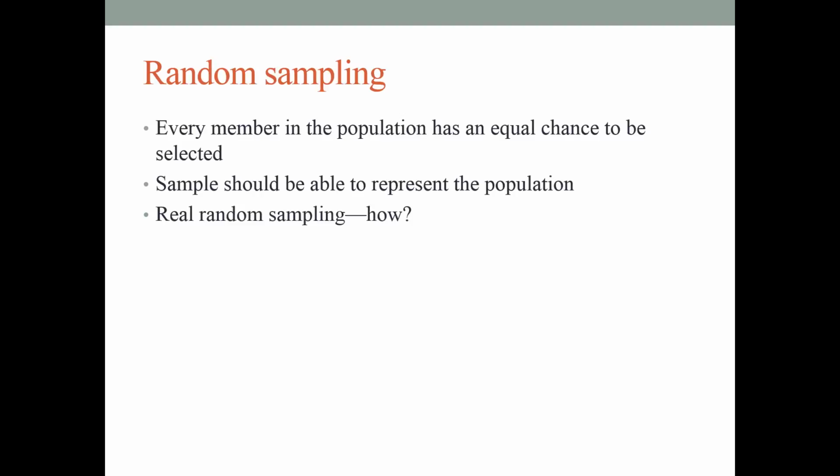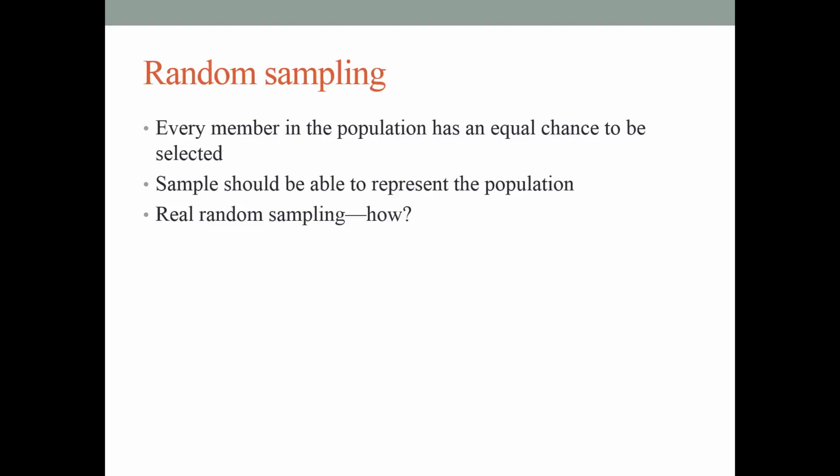Now, how do we do real random sampling? So, for example, if we want to survey, the research question is how much students in WMNU like to eat pizza, right? Now, we want to do the random sampling. How do we do that? A lot of students will say, "Oh, how about this? I'll go to the library and randomly pick up people and do the survey." Now, is that random sampling? Actually, no, it's not. Okay.